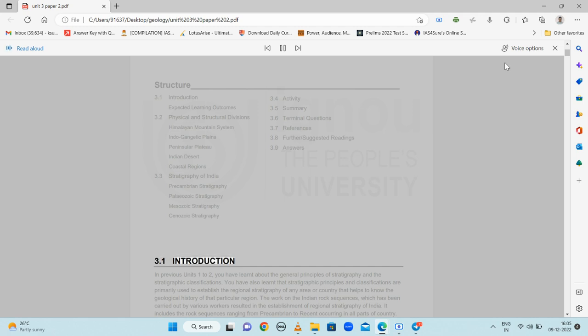3.1 Introduction. In previous units 1 to 2, you have learnt about the general principles of stratigraphy and the stratigraphic classifications. You have also learnt that stratigraphic principles and classifications are primarily used to establish the regional stratigraphy of any area or country that helps to know the geological history of that particular region. The work on the Indian rock sequences, which has been carried out by various workers, resulted in the establishment of regional stratigraphy of India. It includes the rock sequences ranging from Precambrian to recent occurring in all parts of the country.